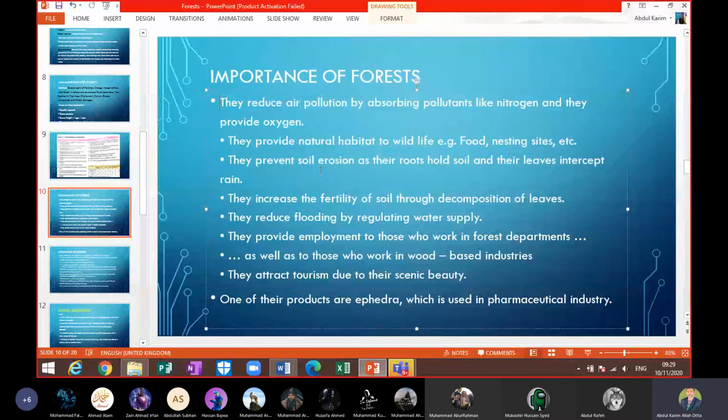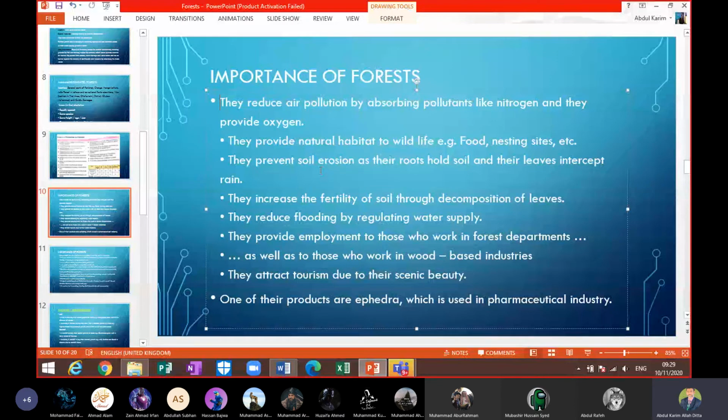Keep in mind that each plant, small or large, it matters. It matters, my dear. It has a lot of importance, even a small plant.